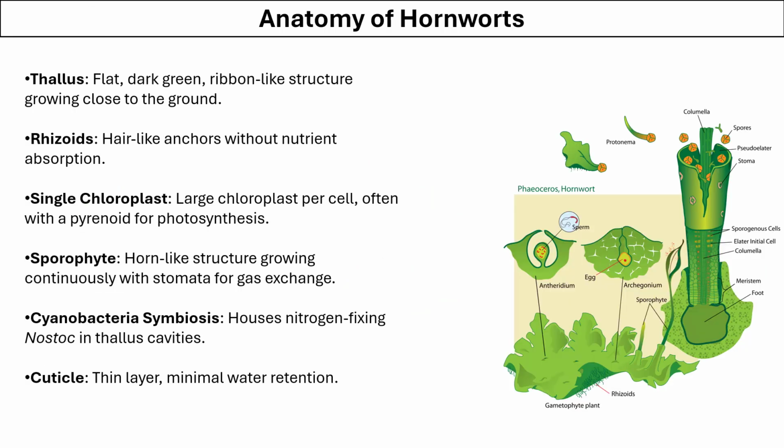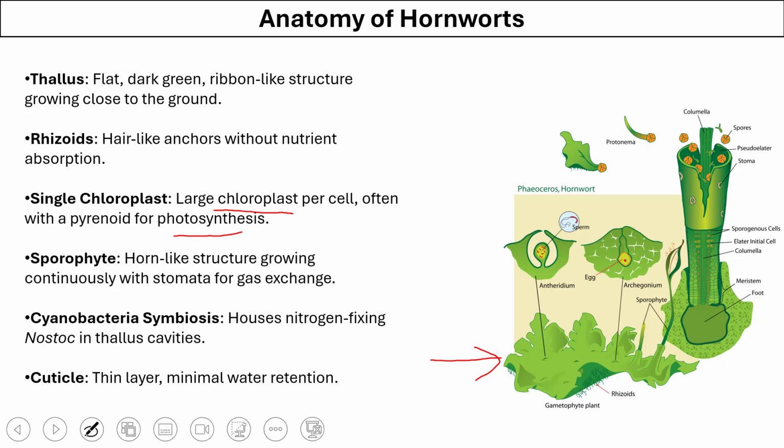Now let's look at the anatomy of hornworts. Hornworts mainly are thallus. They have this ribbon flat-like structure. They also have rhizoids in place of roots. They have large chloroplasts that perform the process of photosynthesis.